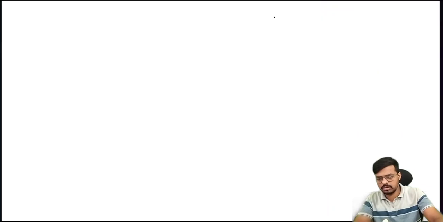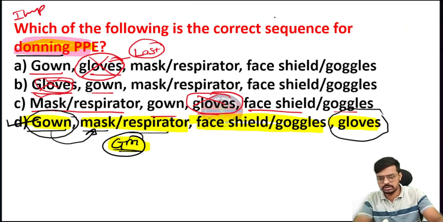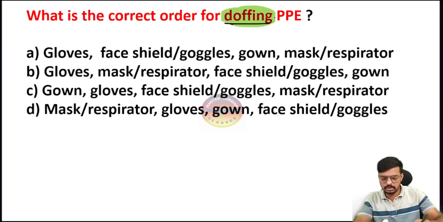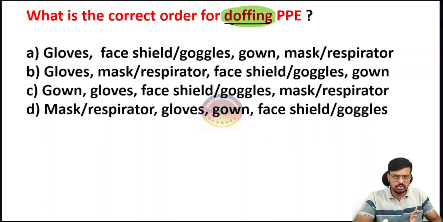Here we have discussed donning, right? Now here is the doffing. Let me read the options and clarify. There I told the gloves should be worn last while donning the PPE. Remember the golden point again: while removing the PPE, the gloves should be removed first. Gloves को last में wear करने हैं, first में remove करना है, right? So what is the correct order of doffing PPE?